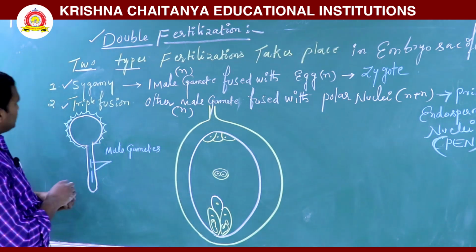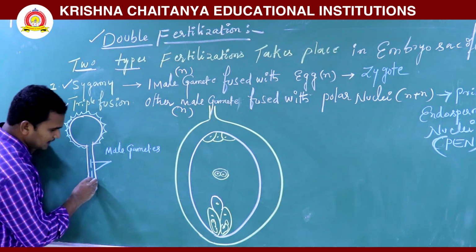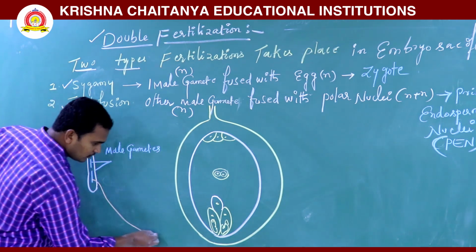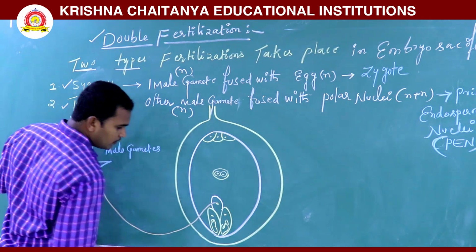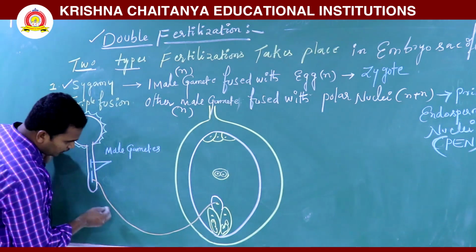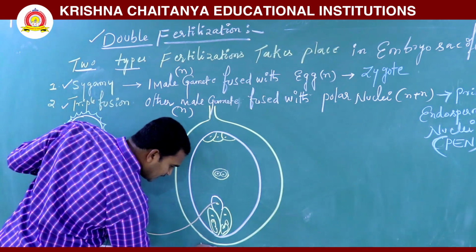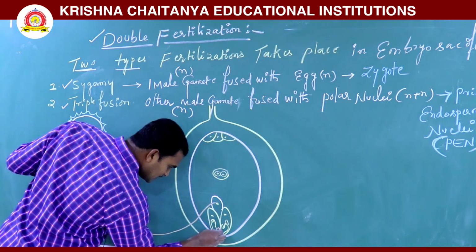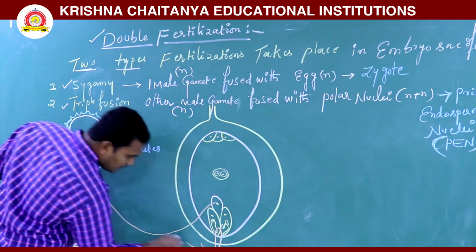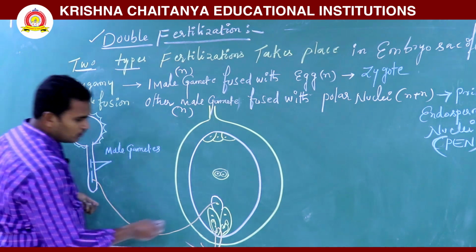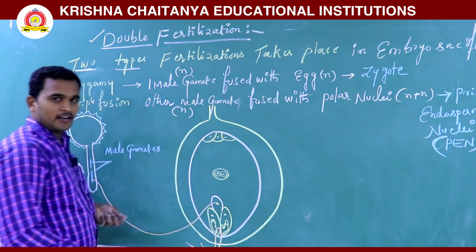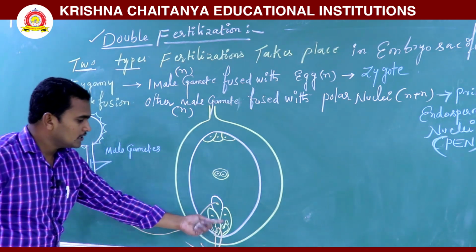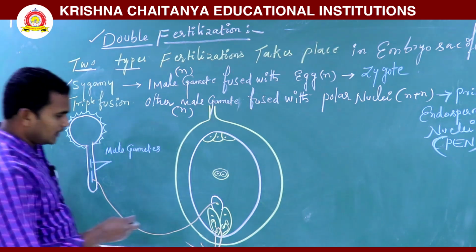One male gamete fuses with the egg cell. Generally the pollen tube first enters through the cytoplasm of the synergids. When it enters, the synergids will be degenerated.